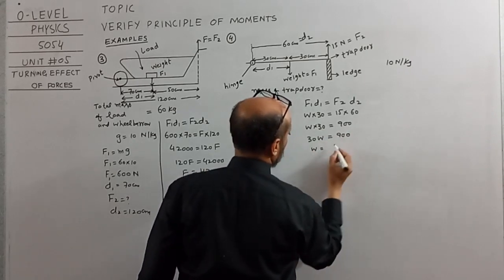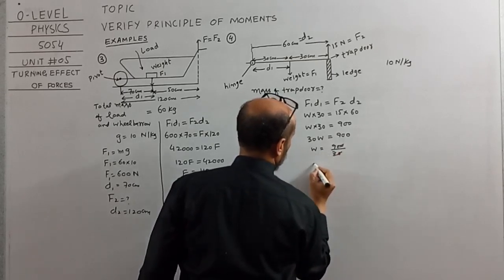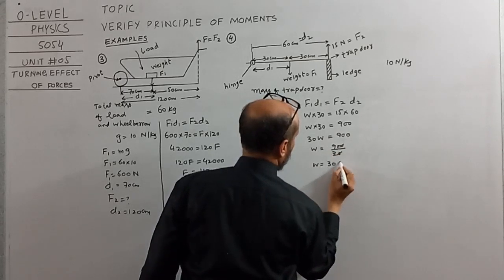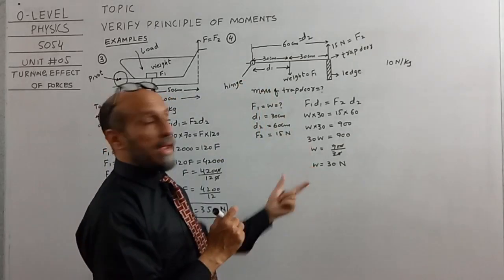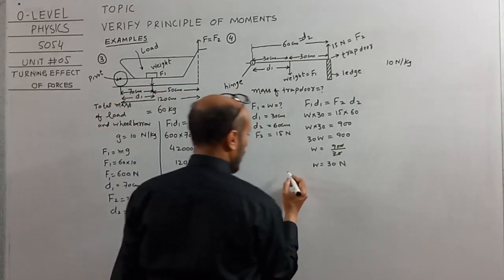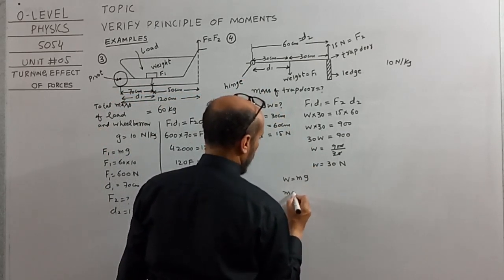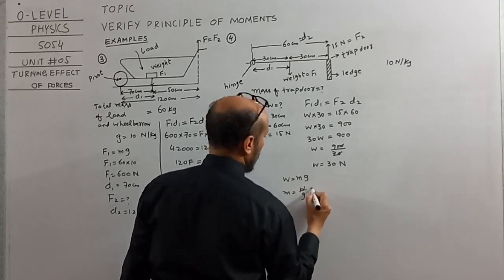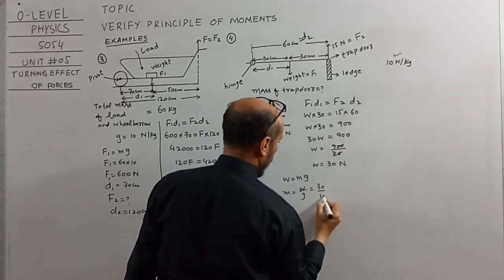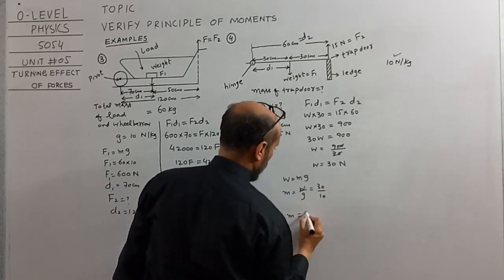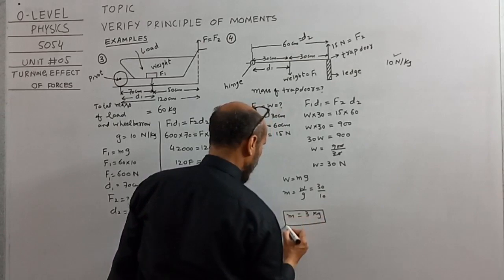W is equal to 900 over 30, and W is equal to 30 Newton. But we have to find the value of mass, not the weight of the trap door. So we will apply the formula here. W is equal to mg, m is equal to W over g. What is the value of W? 30. What was the value of g? Given 10, so m is equal to 3 kg. So the mass of the trap door is 3 kg.